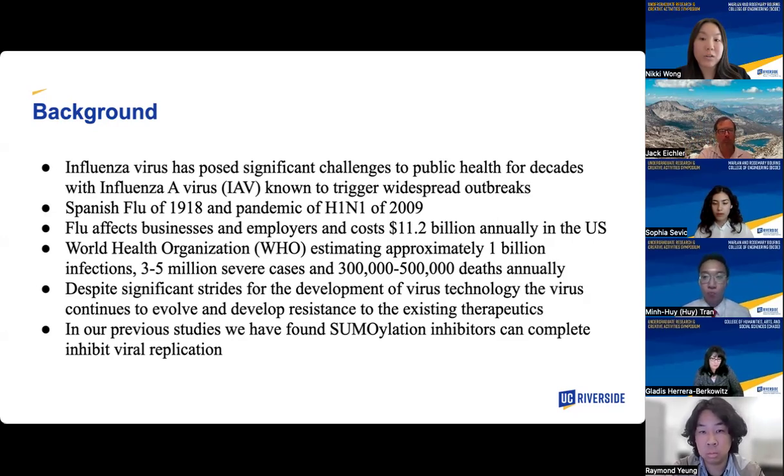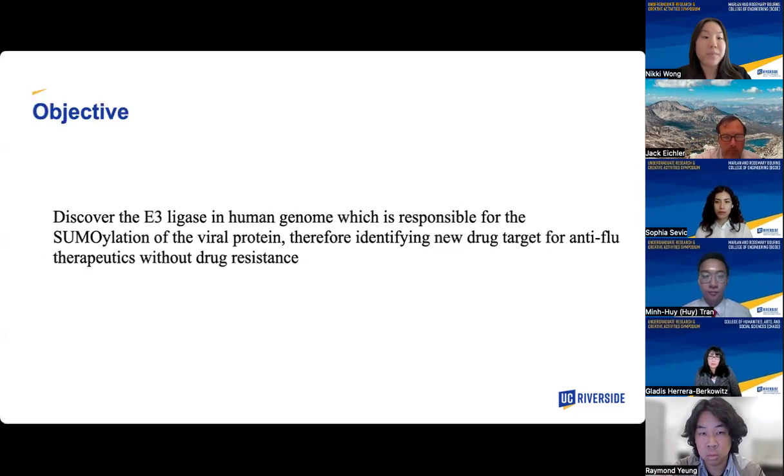Similar to how the viral protein can utilize the SUMOylation pathway, the host protein can also offset the effects by modulating its immune response through SUMOylation. So the objective of the project is to discover the E3 ligase in the human genome which is responsible for the SUMOylation of the viral protein, therefore identifying new drug targets for anti-flu therapeutics without drug resistance.